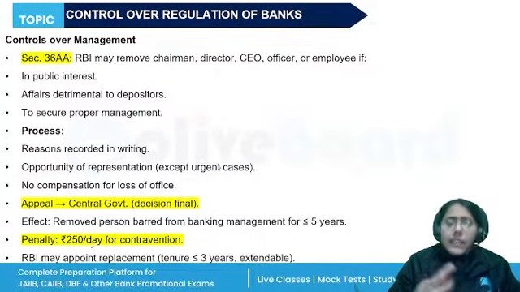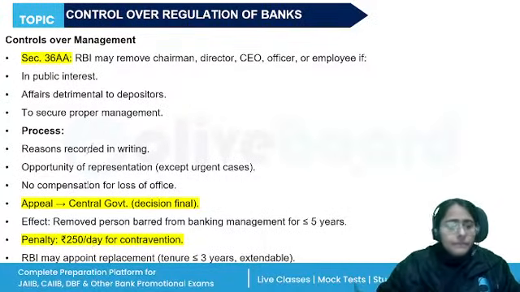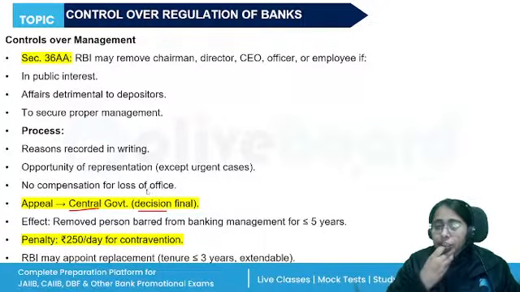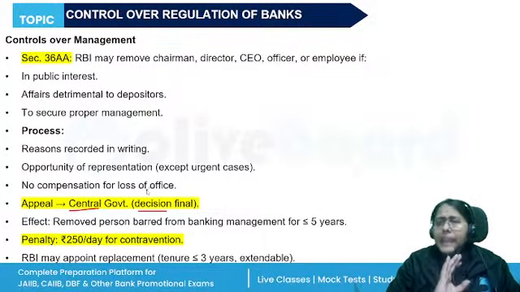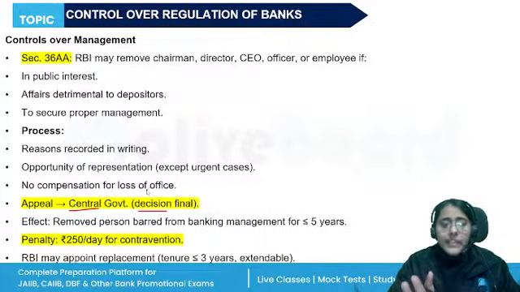Right? Again, they have the right to make an appeal to the central government within 30 days of such decision, and the decision of the central government will be final. Final means now it cannot be challenged in any civil court, high court, supreme court, nowhere, right? What will be the effect of the order of removal? The person will now cease to hold office.